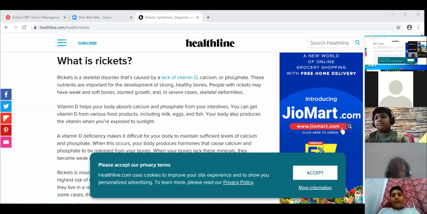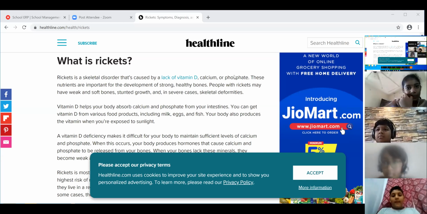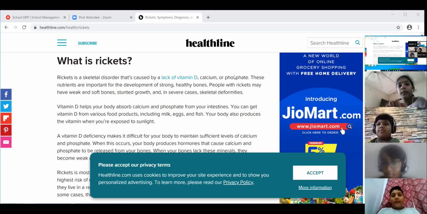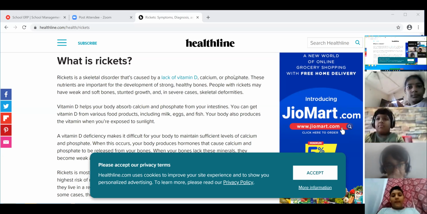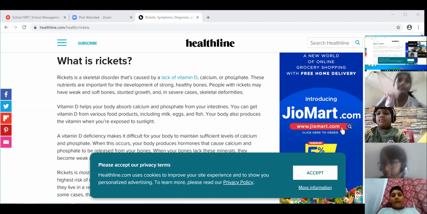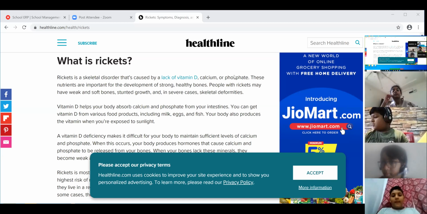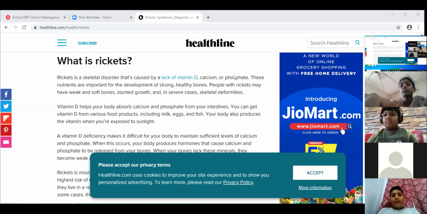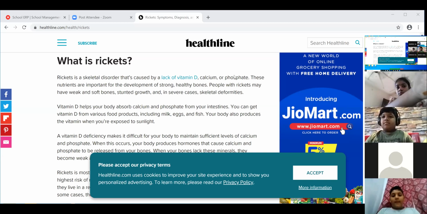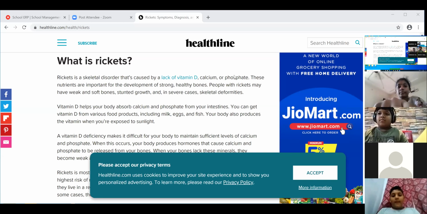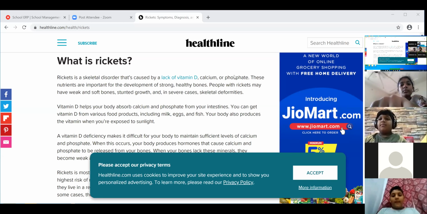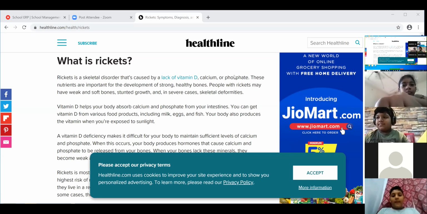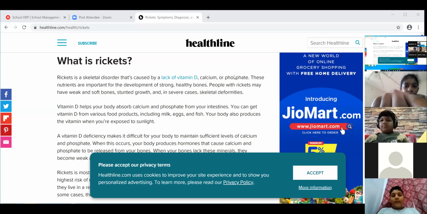So anemia, we have seen, is one of the nutritional deficiency diseases we already discussed. It is caused due to the lack of iron. Due to the deficiency of vitamin A, night blindness is also one of the deficiency diseases. In some people who have night blindness, they cannot see properly in the night because of the deficiency of vitamin A.